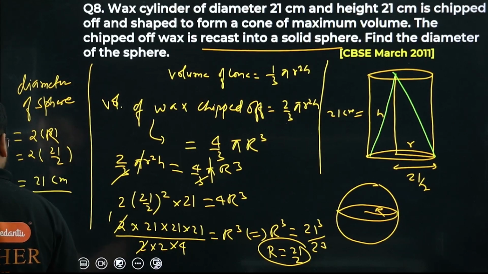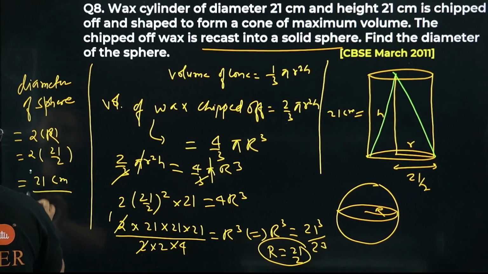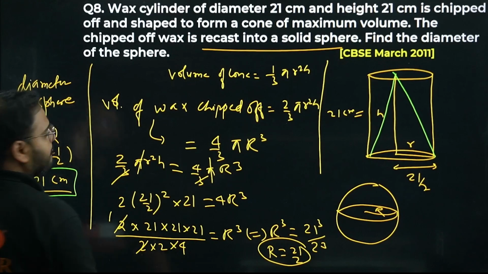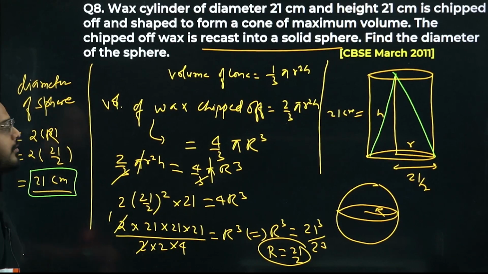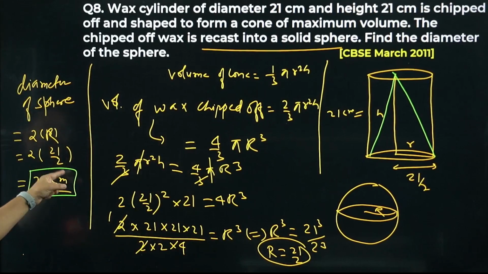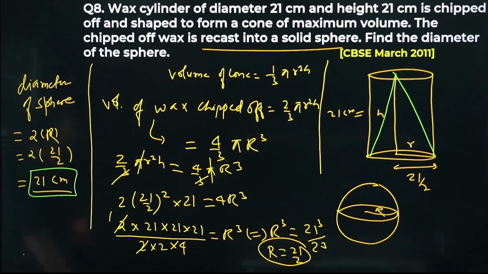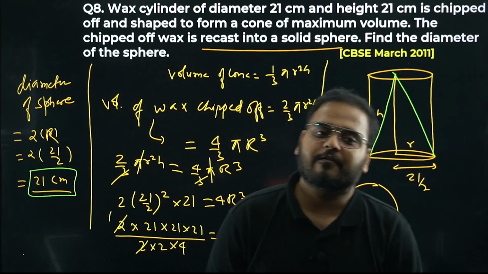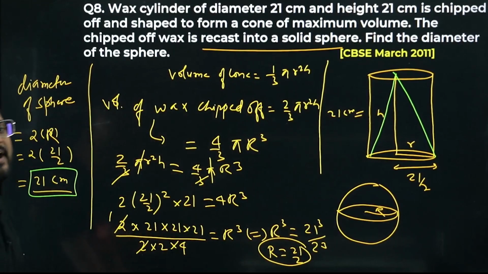Have a look. Final answer. Please have a look. So the diameter is going to be 2 times this, 21/2 times 2. How much is that? 21 centimeters. So this question is also done. Had fun doing it. Of course, please check, question number 8 is also over.